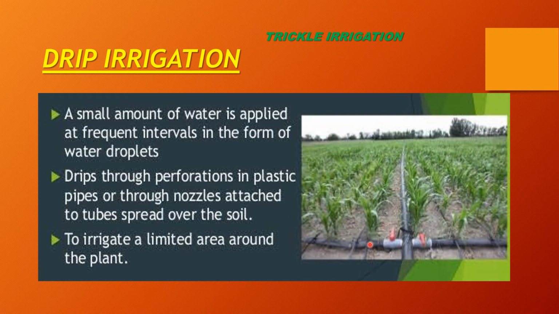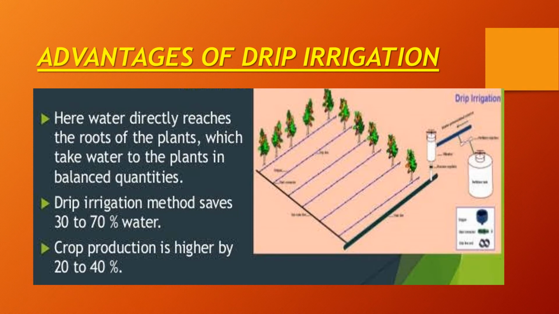Drip by drip it is provided to the roots. Drip irrigation is an effective method of irrigating fruit and vegetable plants. This is the good quality of the drip irrigation system. Let's study the advantages. Water directly reaches the roots of the plant, which supplies water to the plants in balanced quantities.